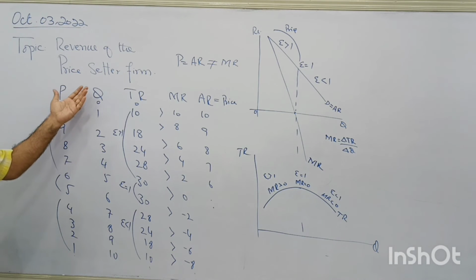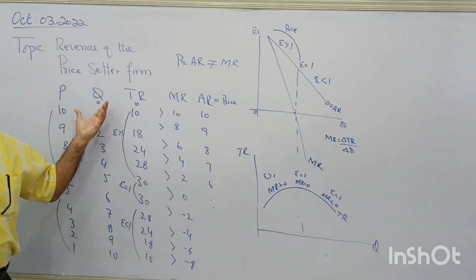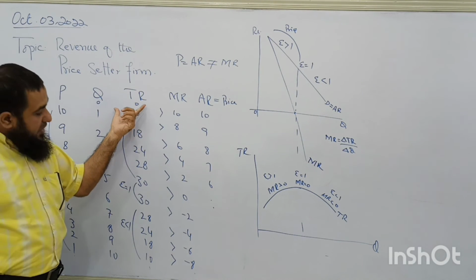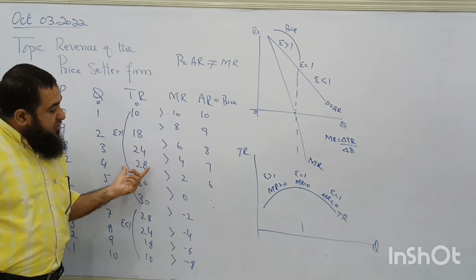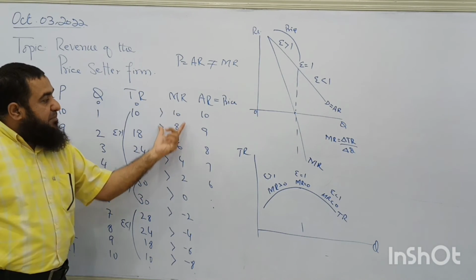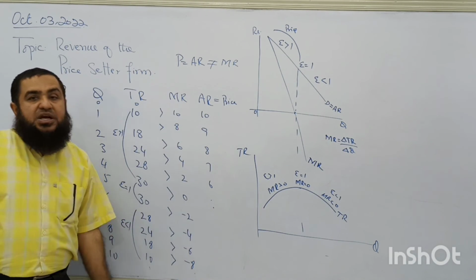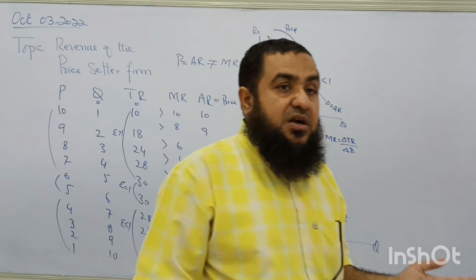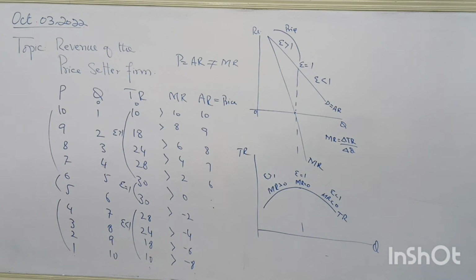We have made the numerical analysis, we have taken the values for the demand curve, and we have calculated the total revenue, marginal revenue and average revenue values. Then we plotted them and found the area of the demand curve where this firm will set its price, because it is a price setter firm and it will remain on the elastic part of the demand curve if its aim is to maximize profit.